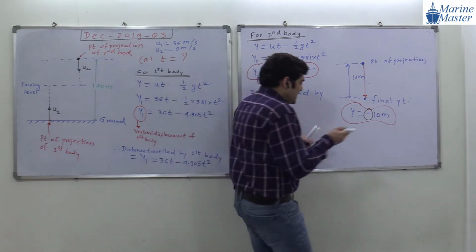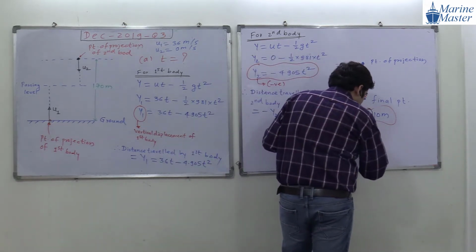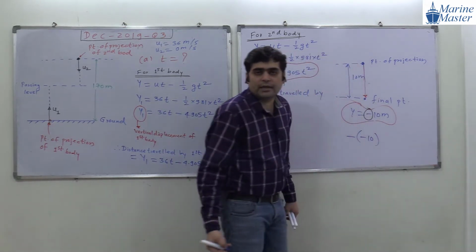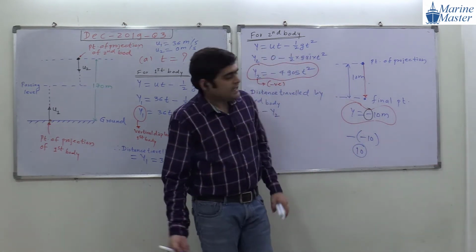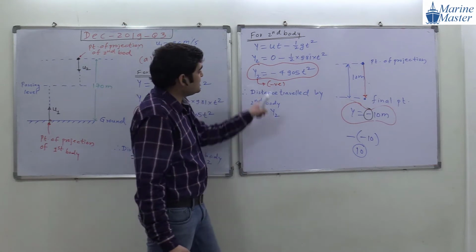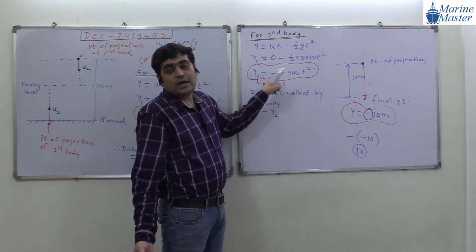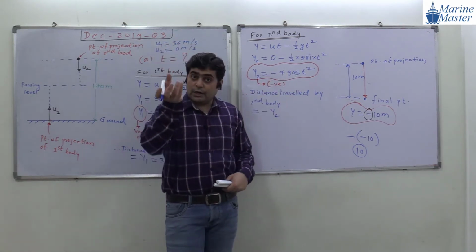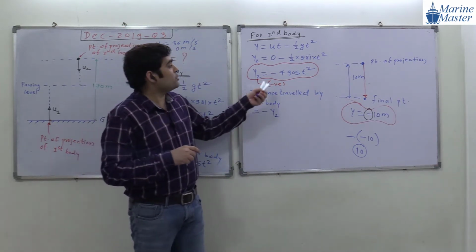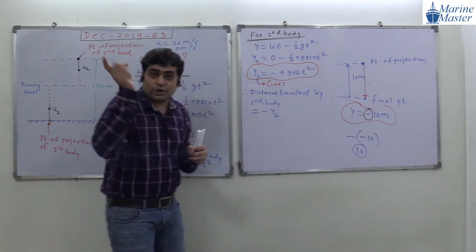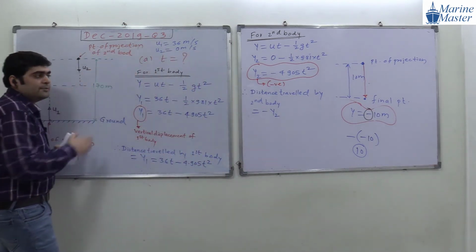See, minus 10, if you multiply minus 10 by minus, what will we get? Plus 10, positive. Okay, the same I have done here. Here y2 is negative, and to get the positive value we multiply by minus. And why do we need a positive value? Whatever positive value we get will be the distance traveled by the second body.